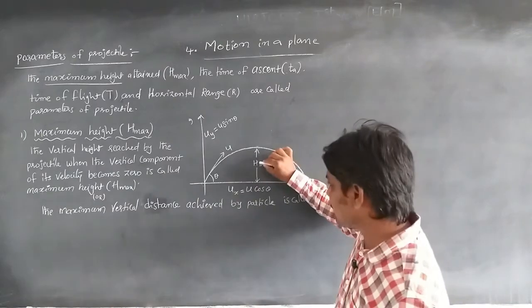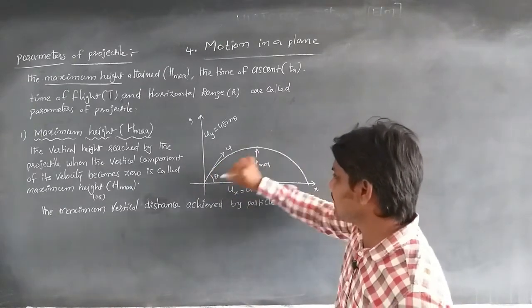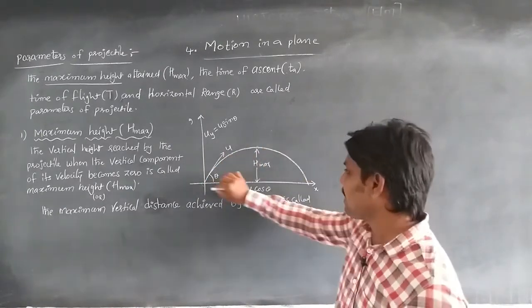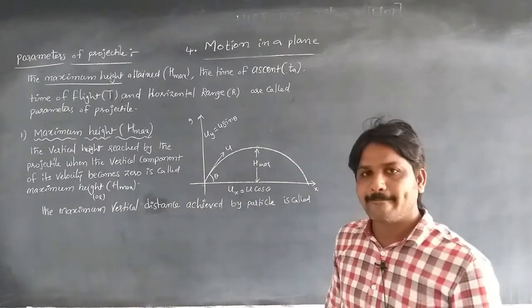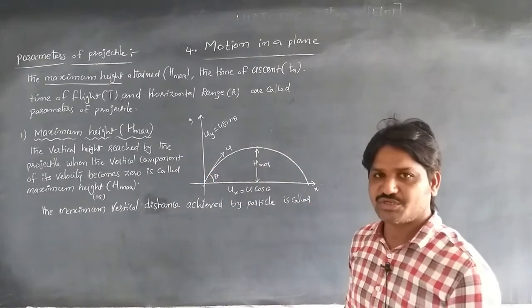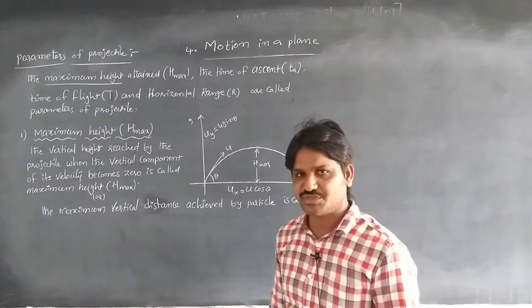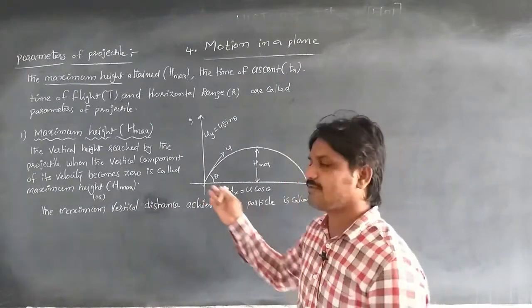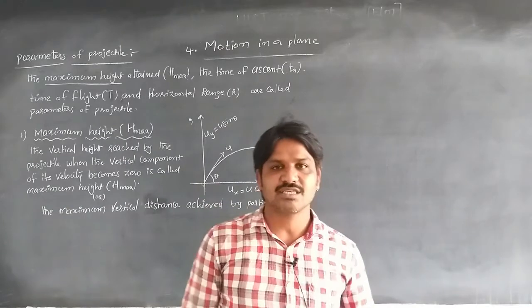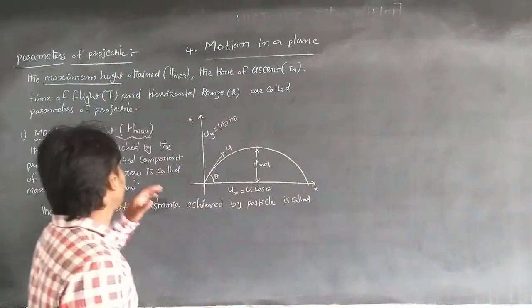The maximum height, time of ascent, time of flight, and horizontal range are called the parameters of a projectile. The first parameter we are going to take is the maximum height.